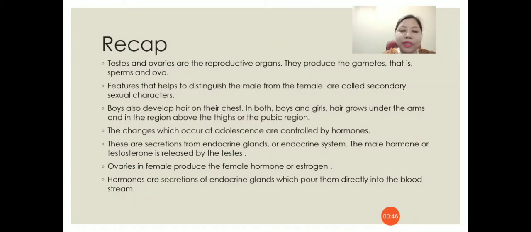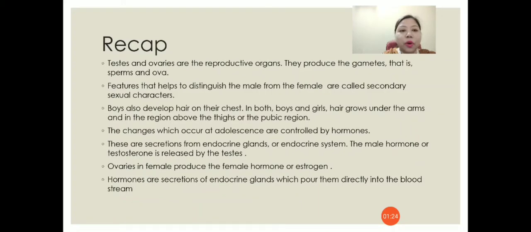Testes and ovaries are the reproductive organs. They produce the gametes, that is sperms and ova respectively. Features that help to distinguish the male from the female are called secondary sexual characters. Boys develop hair on their chest. In both boys and girls, hair grows under the arms and in the region above the thighs, or the pubic region. So this is one characteristic of secondary sexual development.